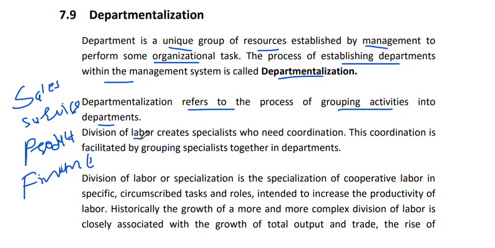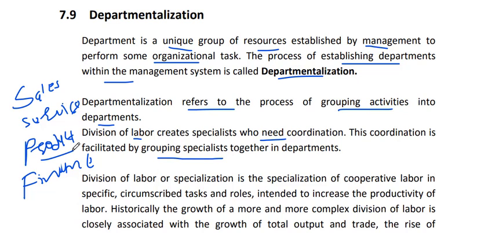Division of labor creates specialists who need coordination. Let's say in a product department we have a supervisor, then worker, then labor. Labor requires orders, they will need coordination. This coordination is facilitated by grouping specialists together in the department.